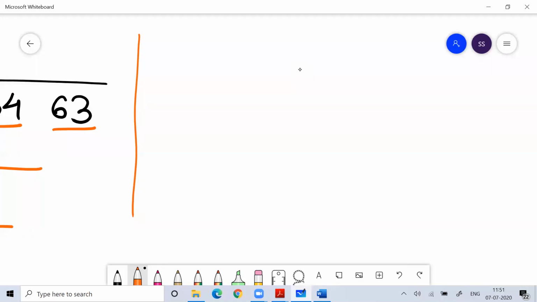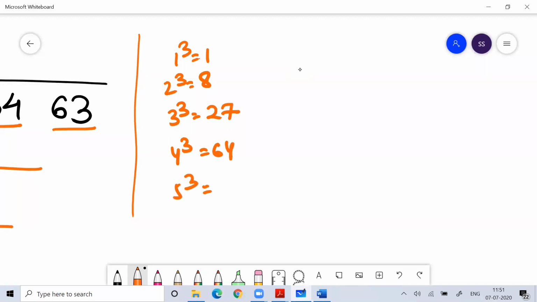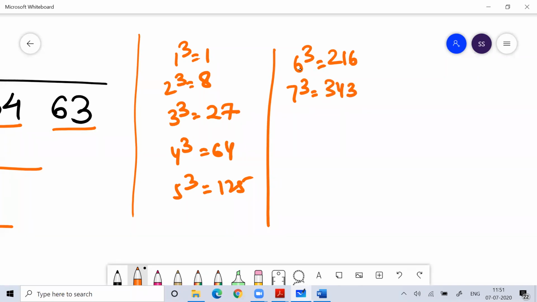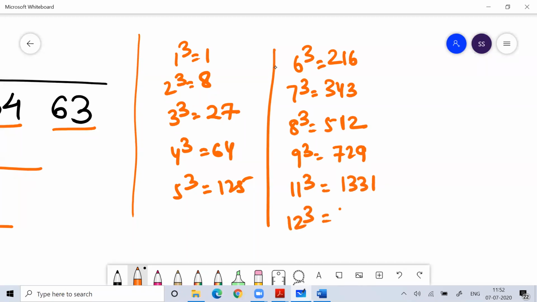I believe everyone knows the cubes till 9. 1 cube is 1, 2 cube is 8, 3 cube is 27, 4 cube is 64, 5 cube is 125, 6 cube is 216, 7 cube is 343, 8 cube is 512, 9 cube is 729, then 11 cube is 1331, 12 cube is 1728.